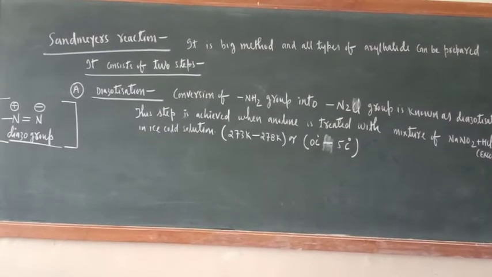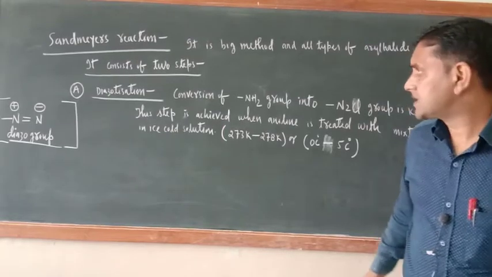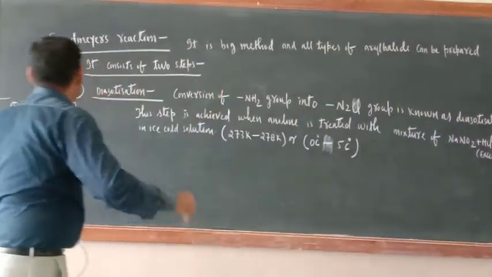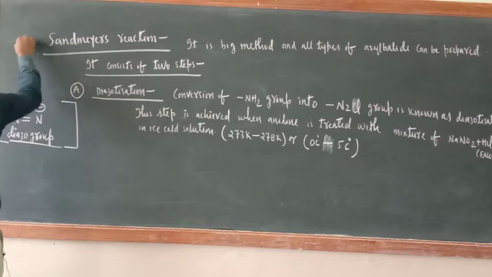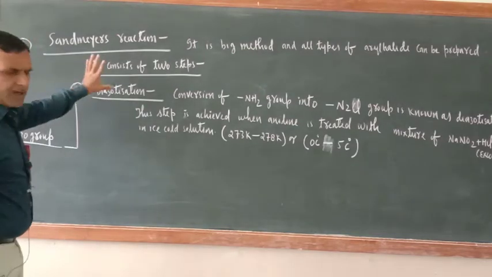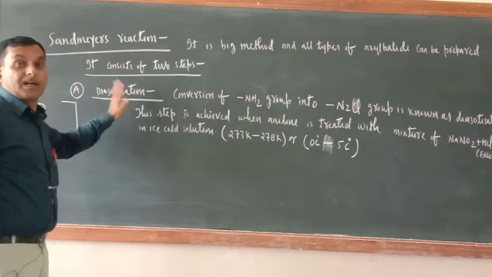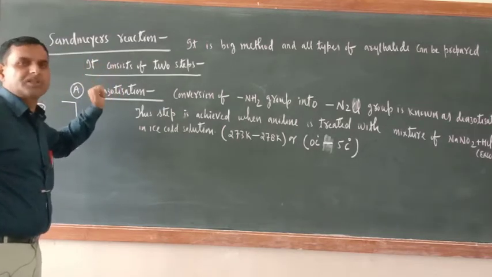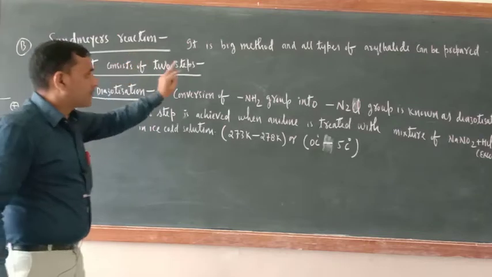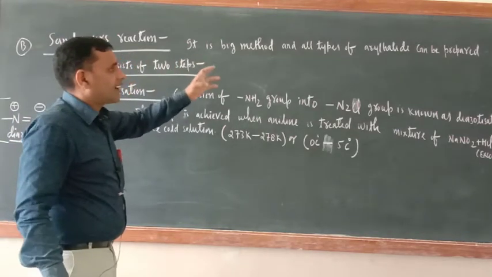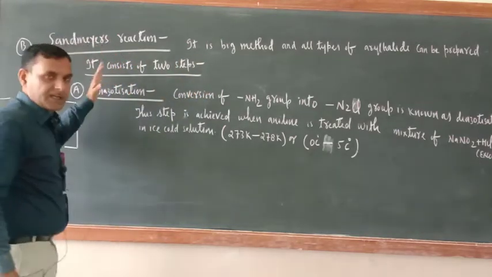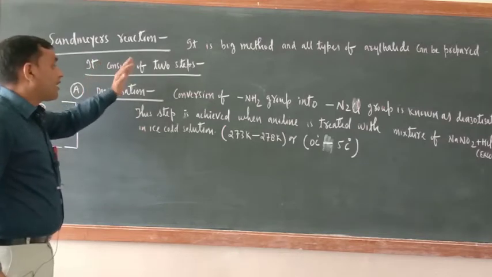Okay, now the second method is Sandmeyer's reaction. In Sandmeyer's reaction, what is there? This is most important for the preparation of aryl halides and for the examination also. It is a very big method, and all types of aryl halides can be prepared by this method. It consists of 2 steps.